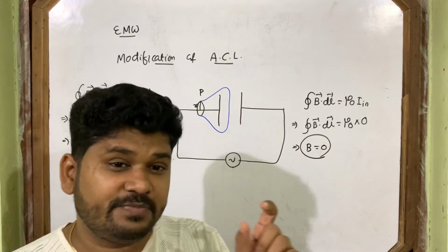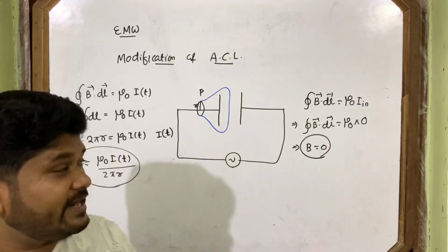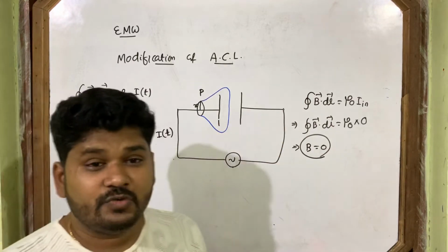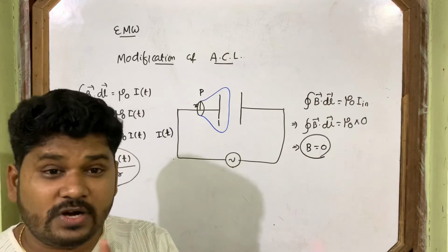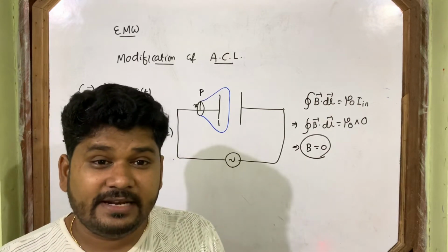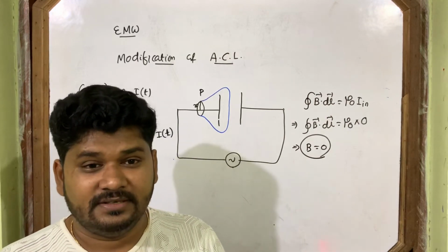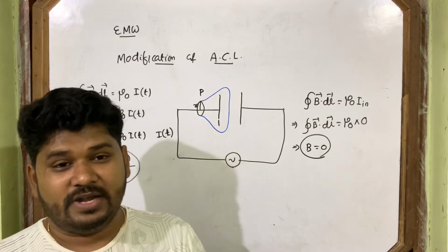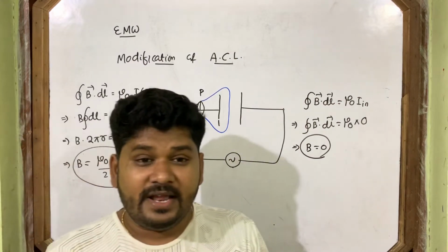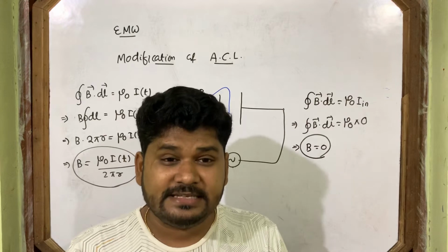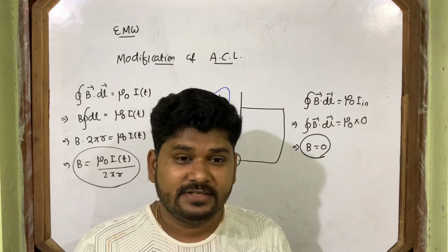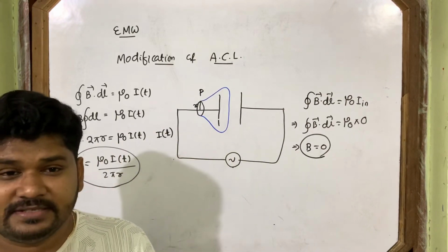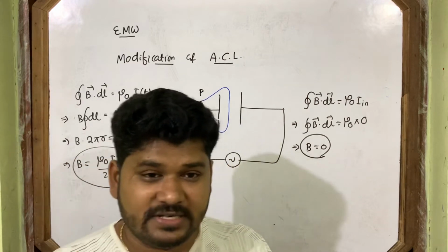Changing electric flux produces current, and that current which flows between the two plates of the capacitor is not called induced current, rather it is called displacement current. The current which is produced due to change in electric flux is called displacement current.